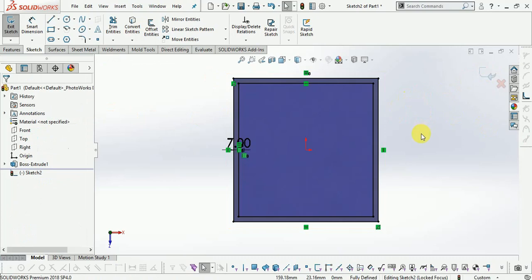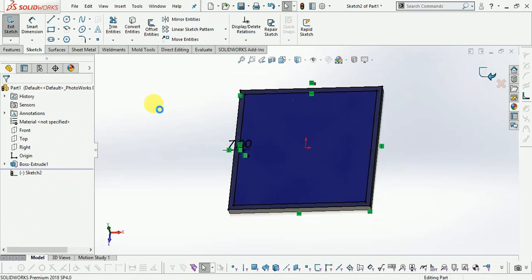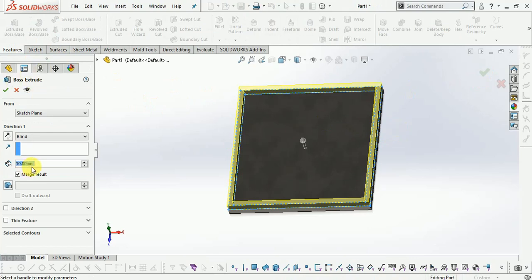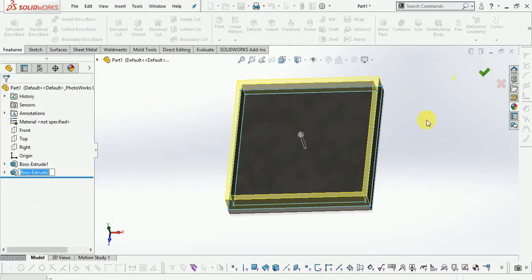Now finish the sketch, extrude up to 25 mm, finish the sketch.